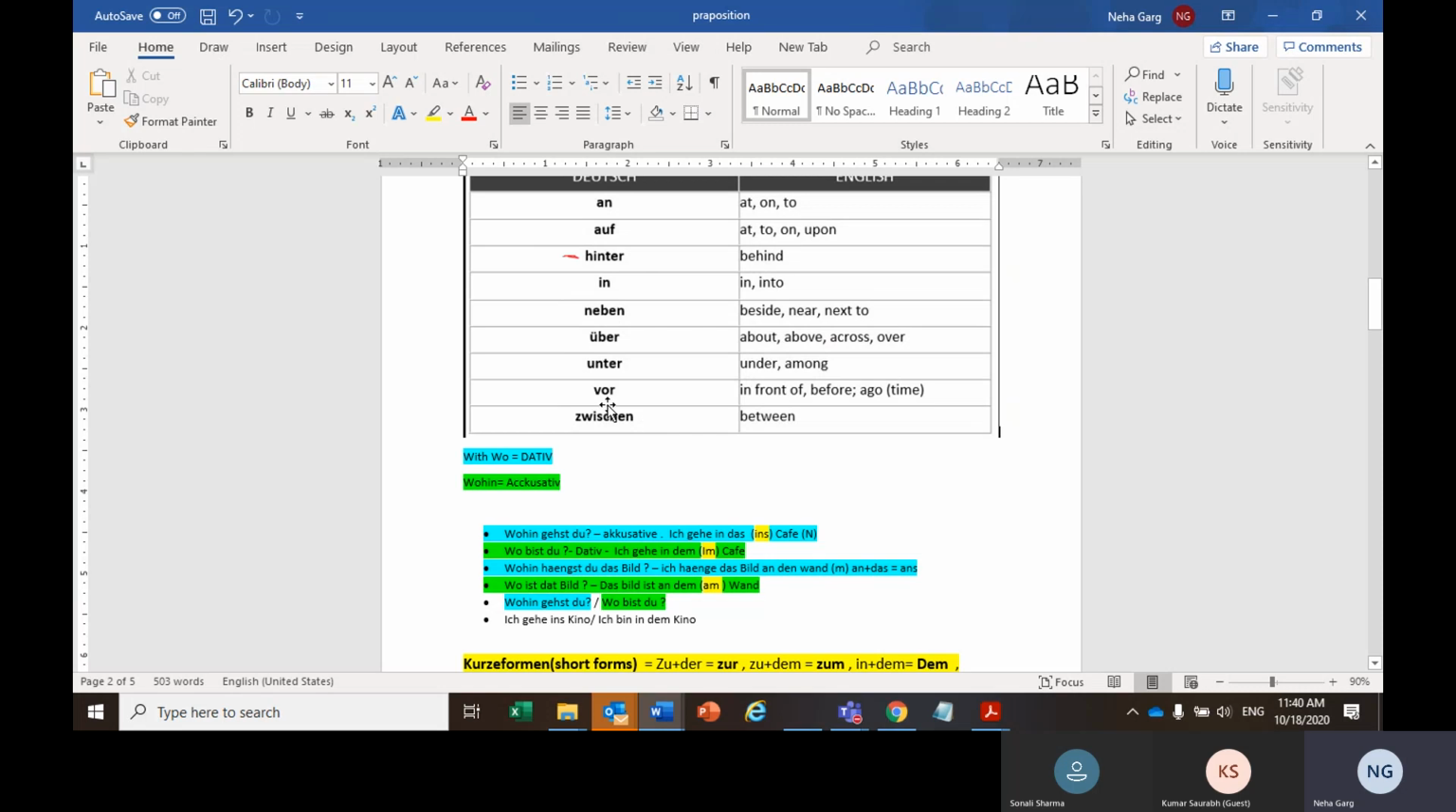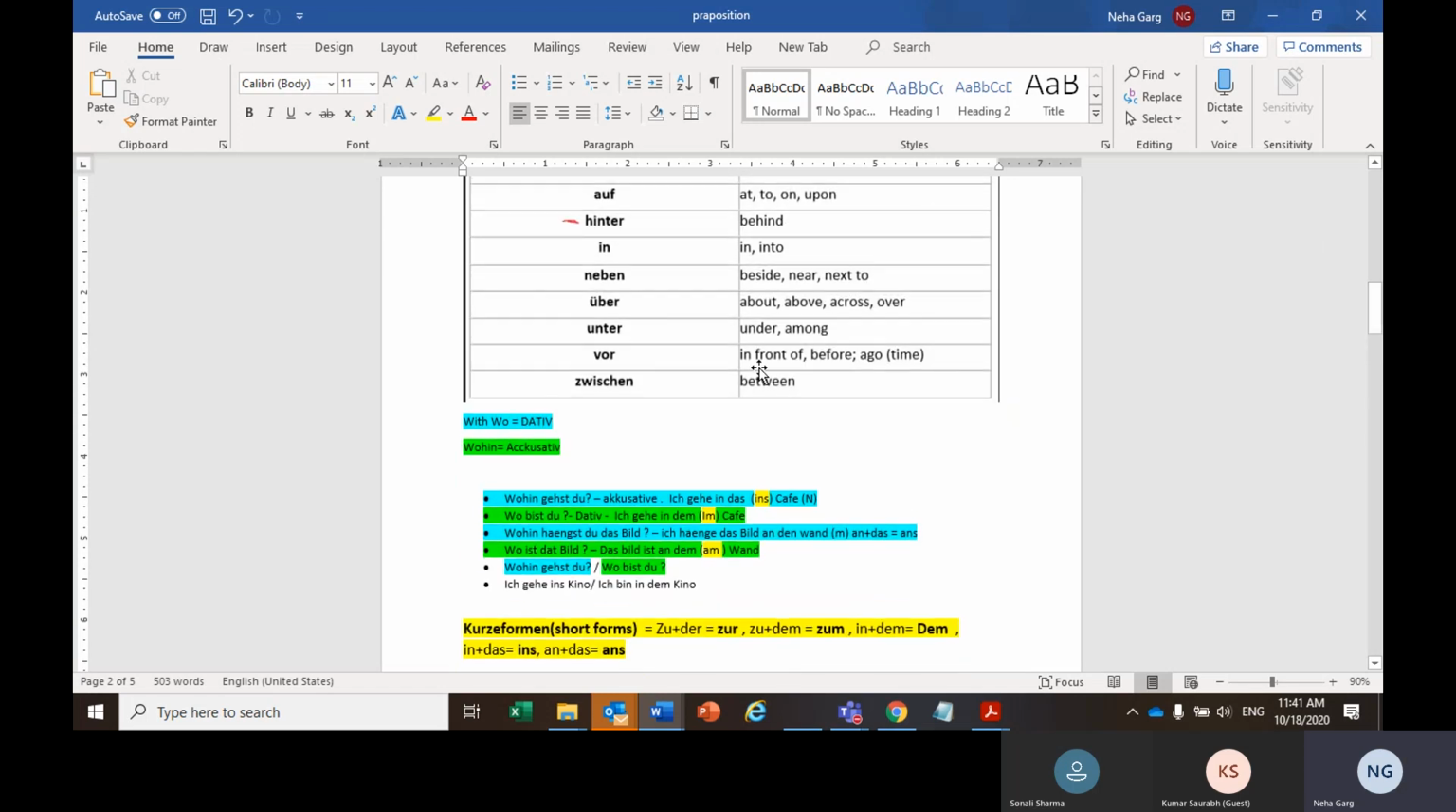Then we have vor, in front of. So vor is majorly used in two scenarios. You can use it as a local preposition when you have to tell the location of something or somebody, like I am standing in front of the campus. So that is a location. But if I have to say 4 years ago or 5 years ago, or before my class I had another batch, then for a time frame you can also use vor. So we have two usages of vor, one as a local preposition and one in terms of time or years. Then we have zwischen. Zwischen we all know, between two things.